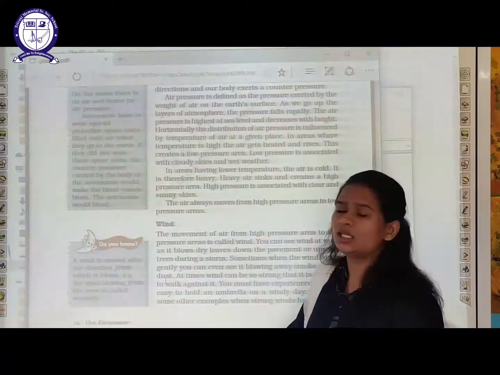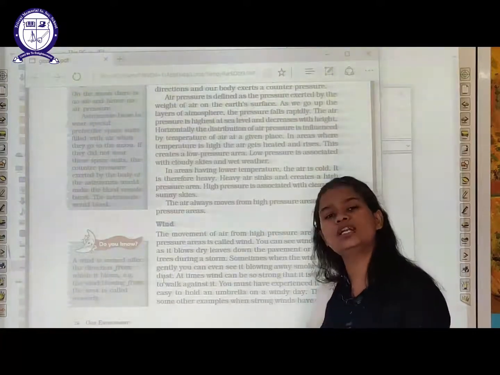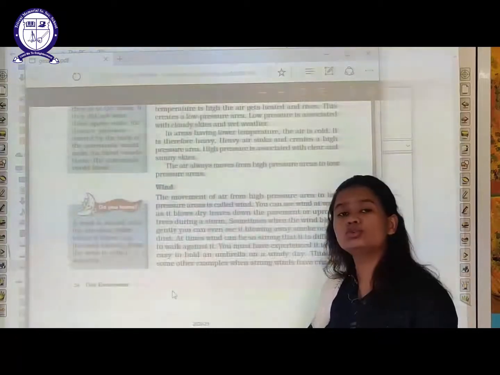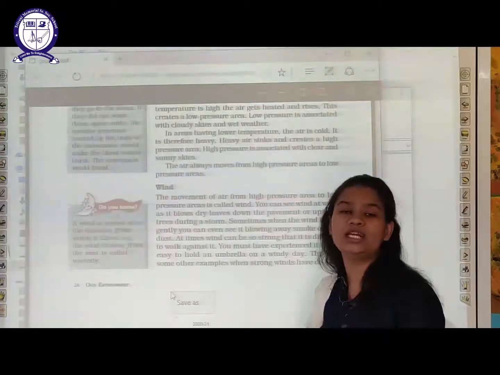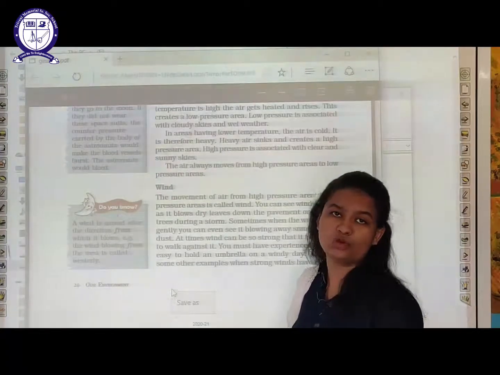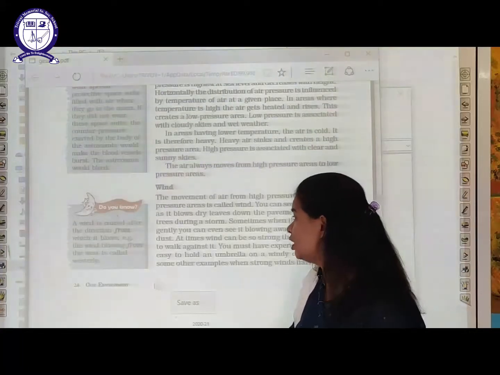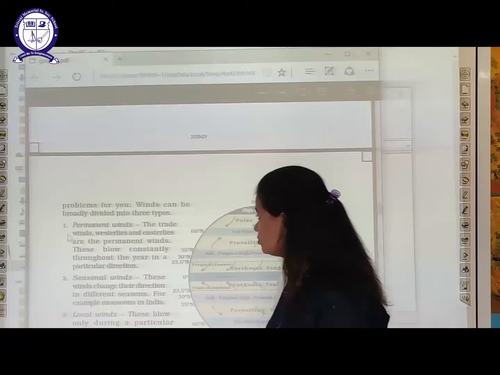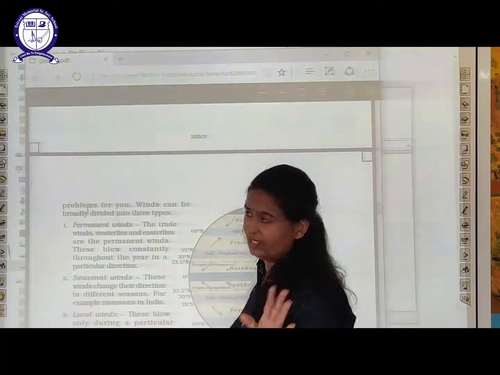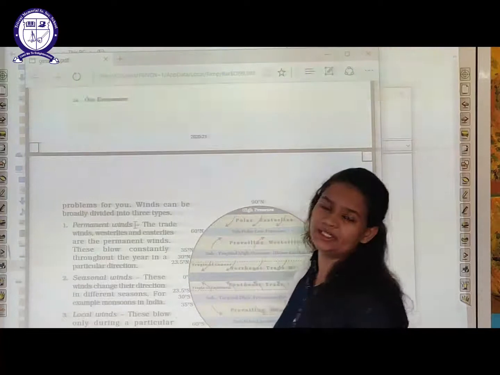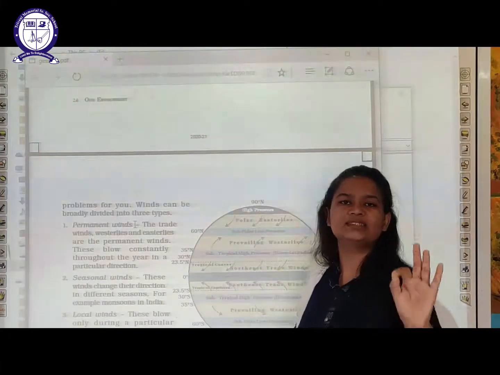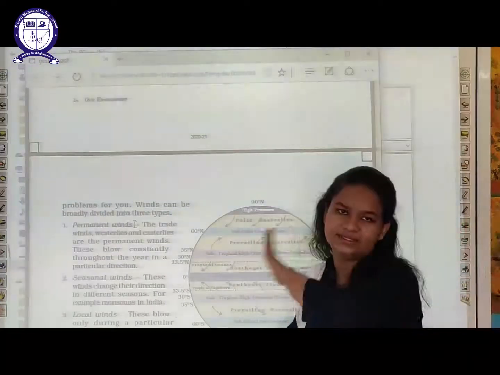Now see students, wind is not of a particular type. There are different types of winds, like in the form of a storm, or light winds can be there. So we are going to study different kinds of wind in this topic. We have three types of winds. First one is permanent winds. The permanent winds are those winds that blow throughout the season.